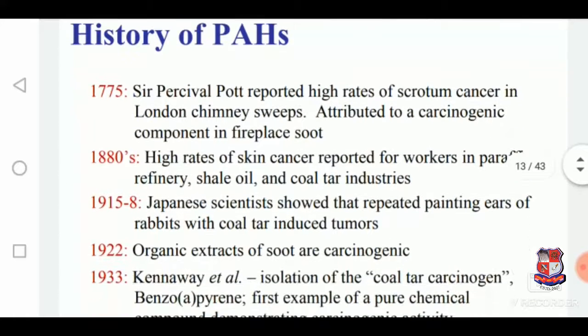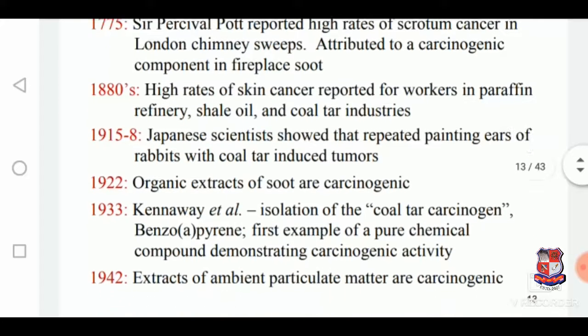History of PAH. In 1775, Sir Percivall Pott reported high rates of scrotum cancer in London chimney sweeps, attributed to carcinogenic compounds in fireplace soot. In the 1880s, high rates of skin cancer were reported for workers in paraffin refineries and shale oil industries.